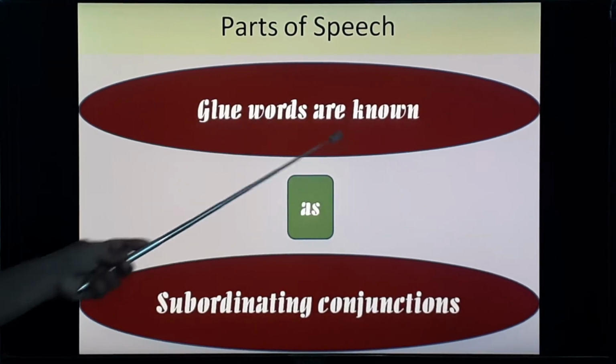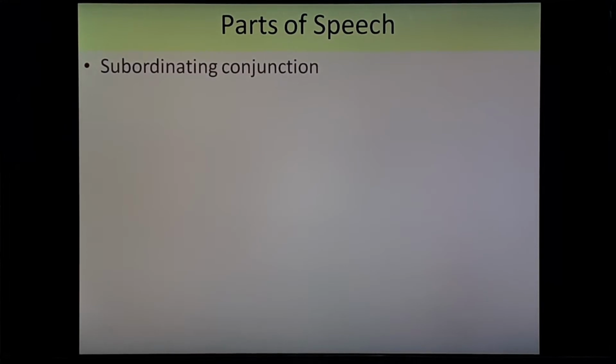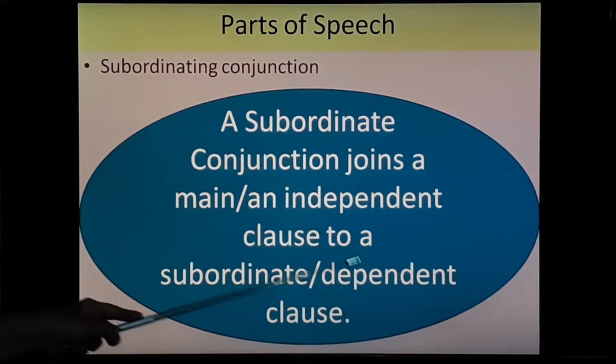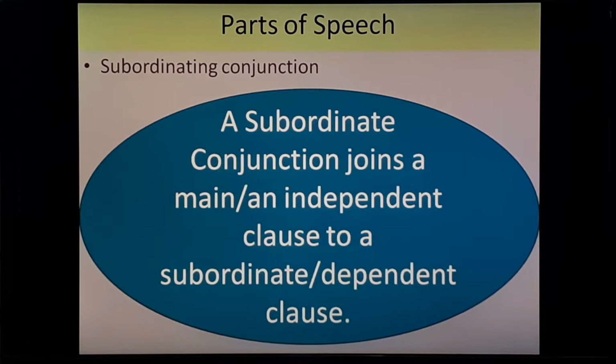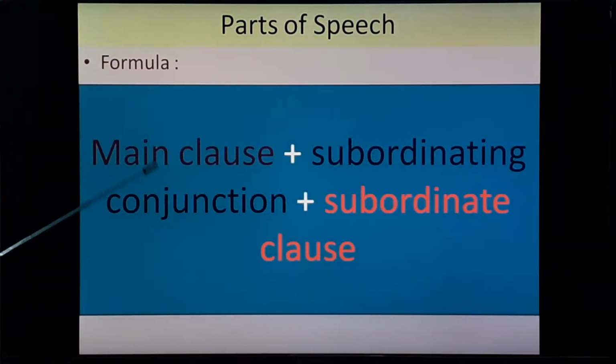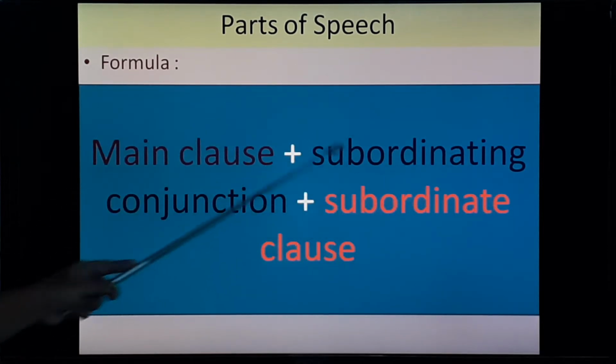Glue words are known as subordinating conjunctions. Let's see the definition of subordinating conjunction. A subordinating conjunction joins a main or an independent clause to a subordinate or dependent clause. Let's see the formula: main clause plus subordinating conjunction plus subordinate clause.